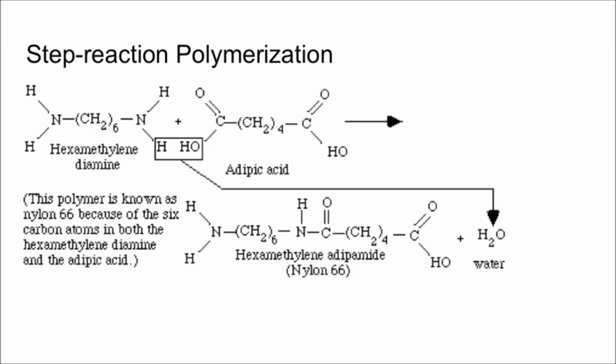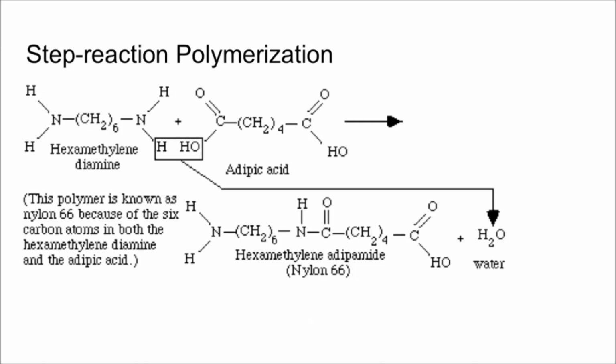Step reaction polymerization is another type of polymerization. This polymerization method typically produces polymers of lower molecular weight than chain reactions and requires higher temperatures to occur. Unlike addition polymerization, stepwise reactions involve two different types of difunctional monomers or end groups that react with one another, forming a chain. Condensation polymerization also produces a small molecular byproduct.